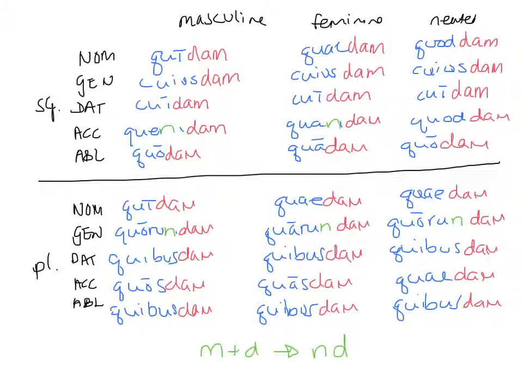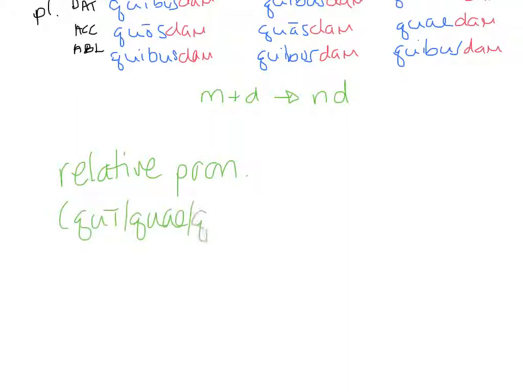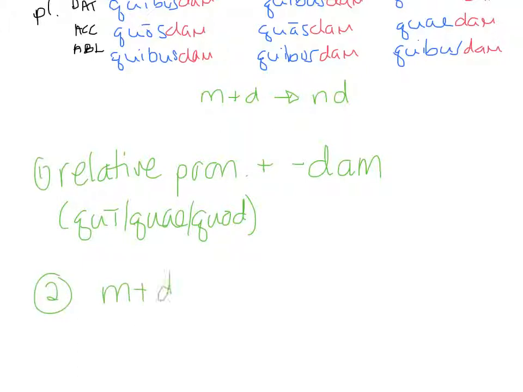So we're taking the relative pronoun, which is your qui, quae, quod one, plus the ending dam, and then anywhere where M hits D, we have to change it to ND.